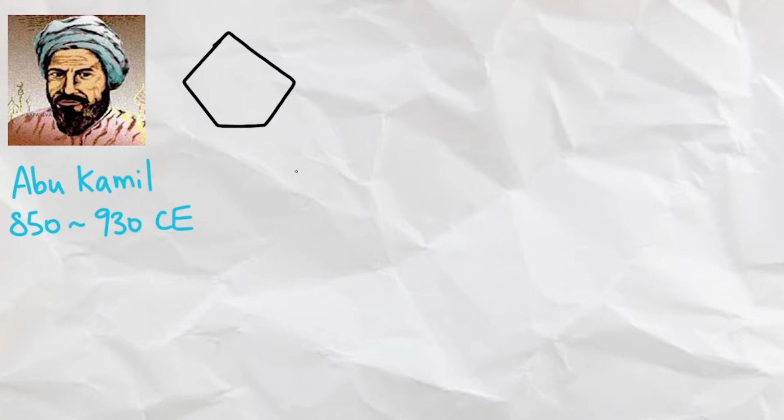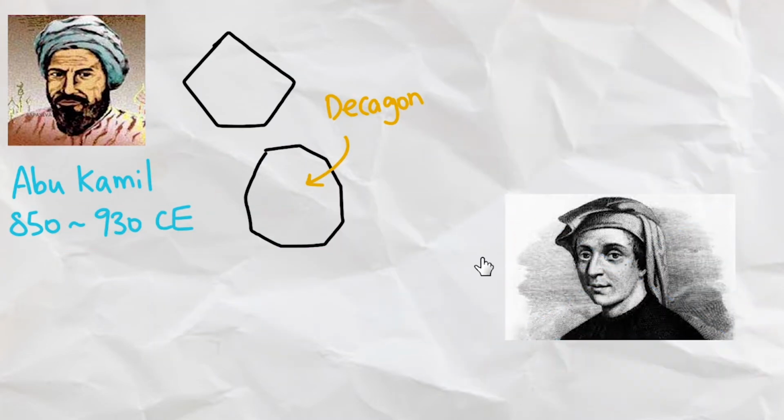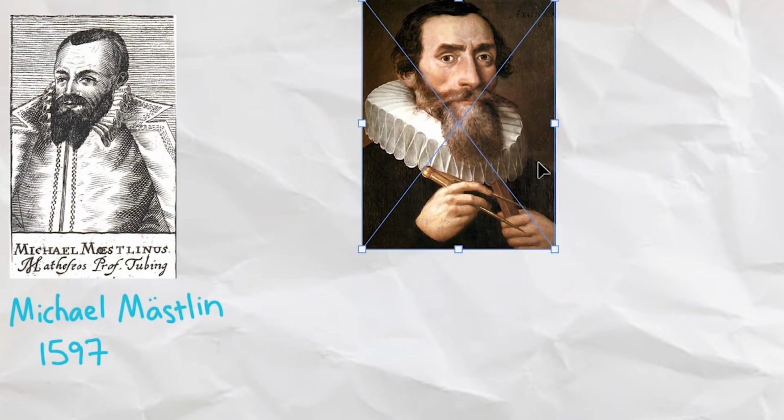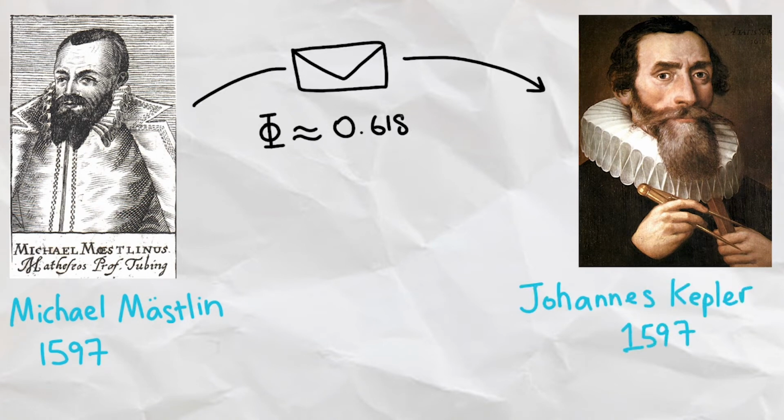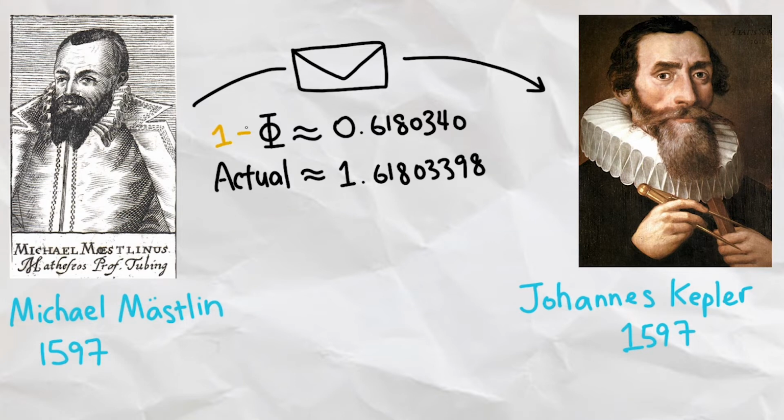Fast forwarding a few hundred years to somewhere around 850 to 930 CE, Egyptian mathematician Abu Kamil used phi in his work on the pentagon and decagon to calculate geometrical problems. This may have inspired Fibonacci, in 1170 to 1250 CE, who developed the Fibonacci numbers. The first known decimal calculation of phi was in 1597 by Michael Maestlin in a letter he sent to Johannes Kepler, who was his former student. In the letter, Maestlin calculated phi to be 0.6180340, which isn't too far off from the actual value.